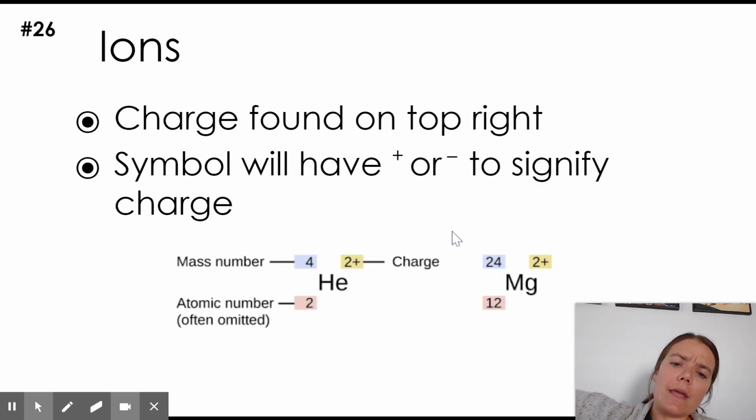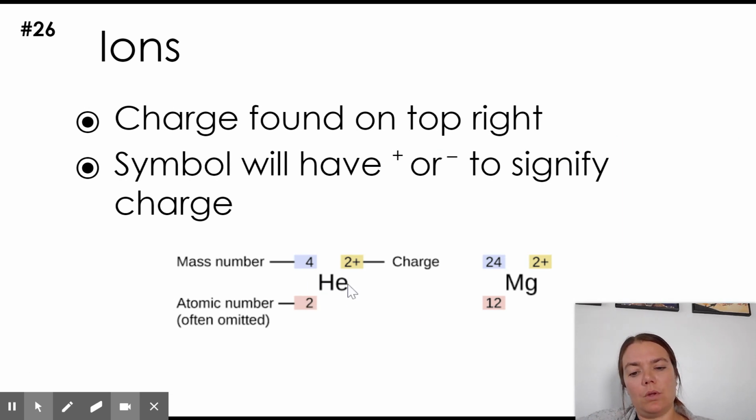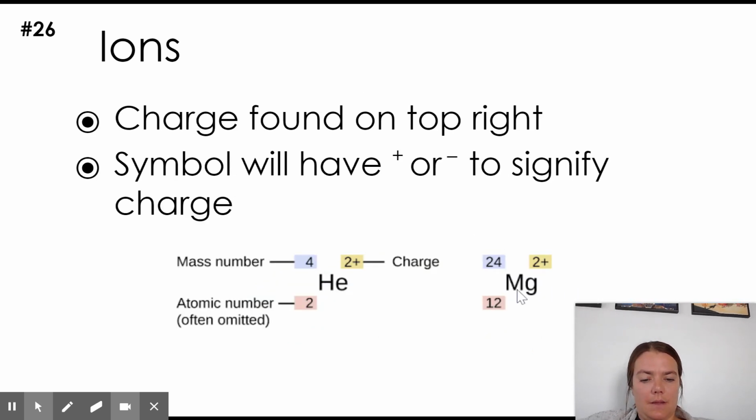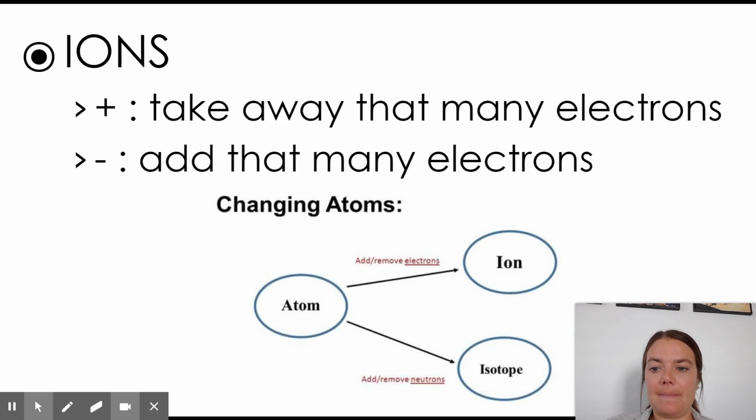All right, and the way that we symbolize this is next to the atomic symbol, or the symbol of the element, in this case He or Mg. In that top right corner is where you're going to put the charge. It's going to have a plus or a minus because it's either going to be positively charged or negatively charged. And then the number represents how much that imbalance is.